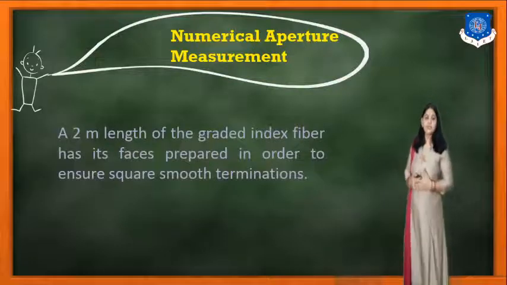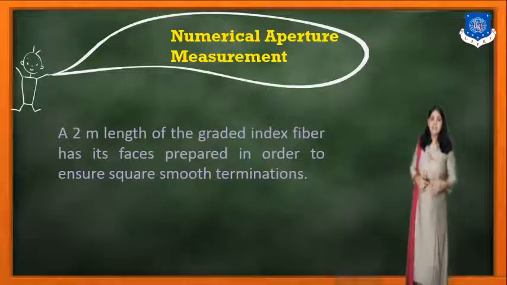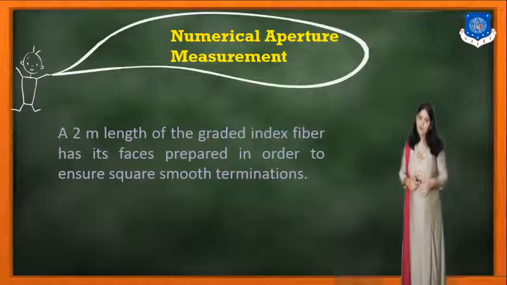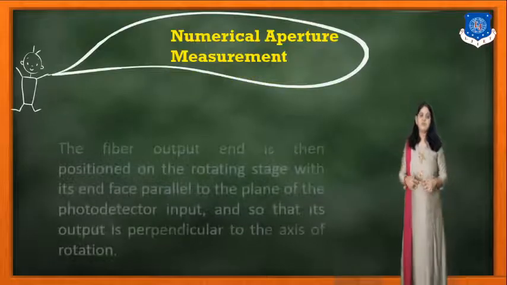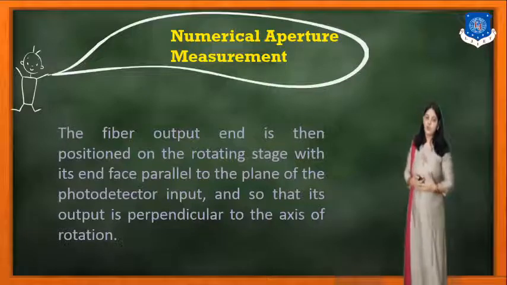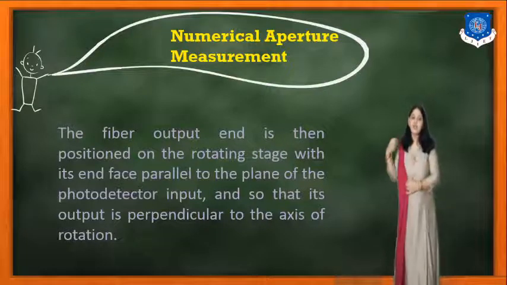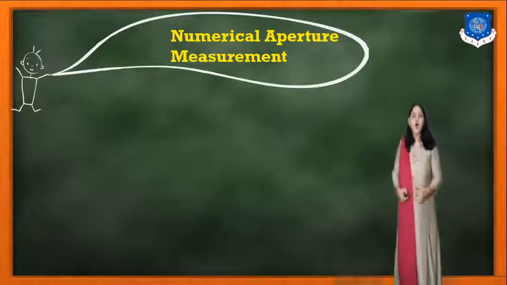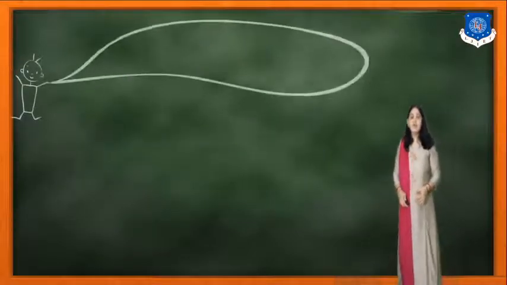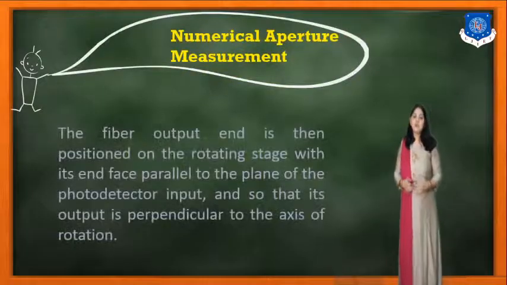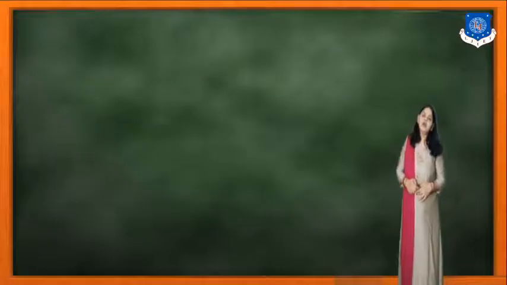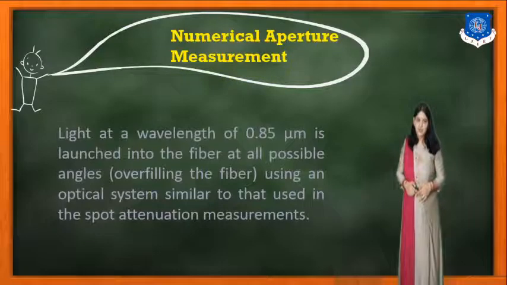So a 2 meter length of the graded index fiber has its surfaces prepared in order to ensure square smooth terminations. The fiber output end is then positioned onto the rotating stage with its end face parallel to the plane of the signal. This way we can measure the output, which is perpendicular to the axis of the rotation.